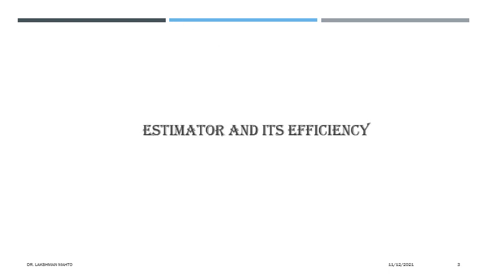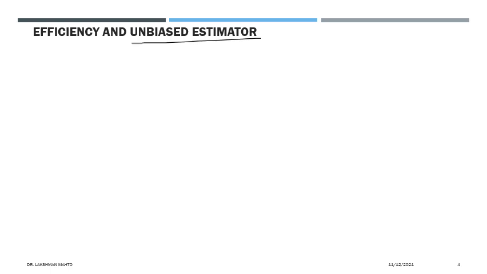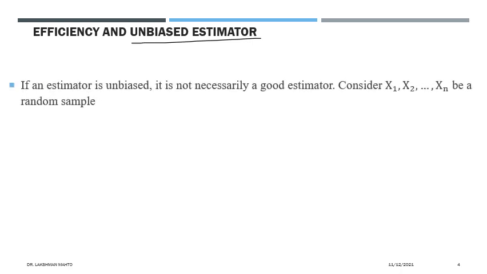Coming to the recap of the last class regarding the efficiency of an estimator, I will talk further about that efficiency and whether it has any direct relation with an unbiased estimator. What kind of relation do we see? I had already mentioned that in the case of an unbiased estimator, the mean square error of the corresponding unbiased estimator would be just equal to the variance of the estimator. So just the variance is enough to describe it.